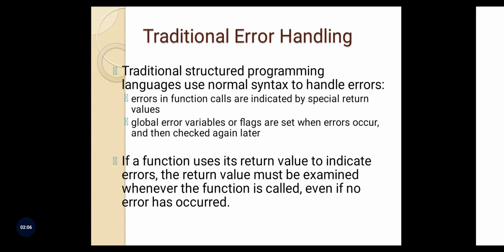Now in C, we do not have an additional extension of handling errors or exceptions, right? So we have to write our own logic. We have to write the code along with the business logic in order to check for exceptions and errors.